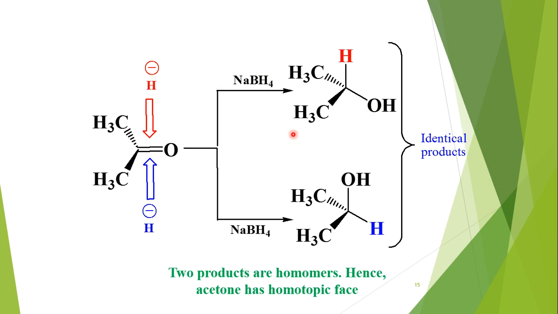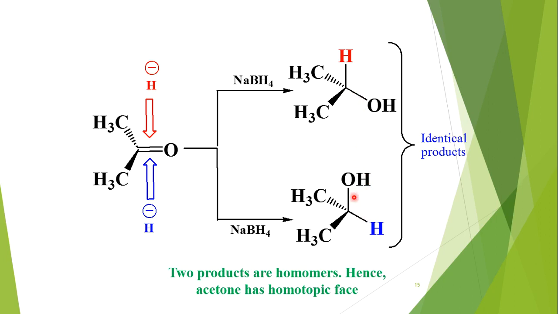If it attacks from the top side, we get this configuration where H remains on the top side, and the carbonyl oxygen gets reduced to OH and goes to this side. But if it attacks from the back side or bottom side, then this hydrogen will be at this side and the oxygen will go upside as alcohol. So we get both these configurations.